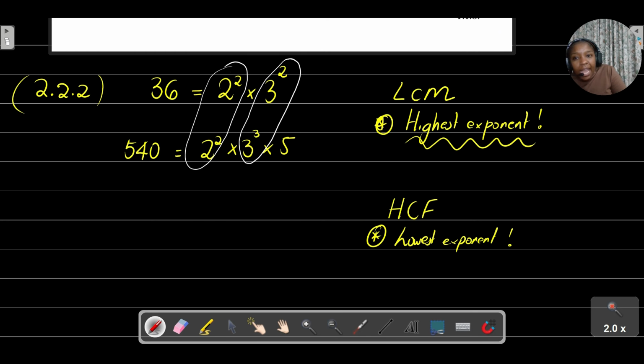I always use this trick because we've got 5 here. Remember, if you have a number that technically doesn't have an exponent, it's just 5 to the power of 1.